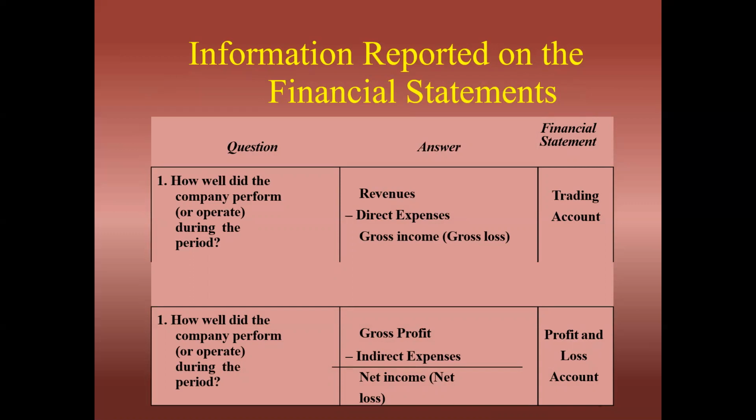Next, if we want to know how the company is performing or operating during the period, we look at the profit and loss account: the gross profit, indirect expenses, net income or net loss. With the help of these items also, we can know the performance of a company.